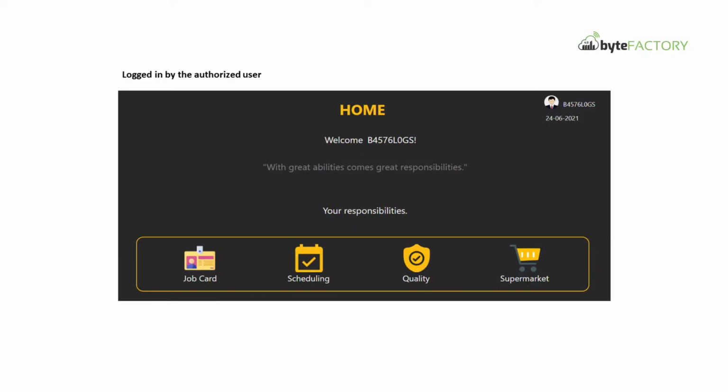Byte Factory production scheduler software can only be logged in by authorized persons from shop floor to top floor, like general manager, planning manager, production supervisor and the operators. And all the roles will have different views and access only the relevant features of the production scheduling and the job card management.